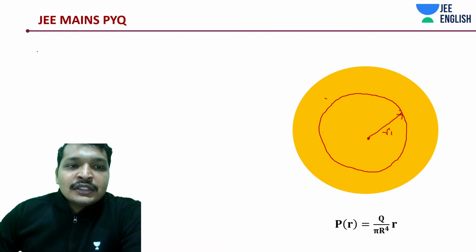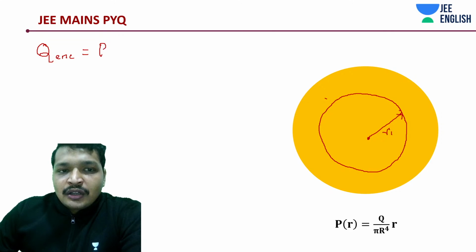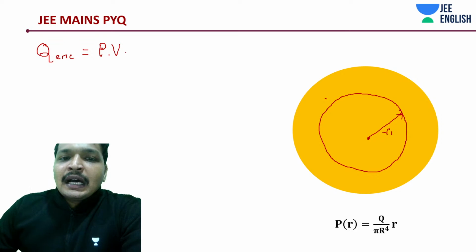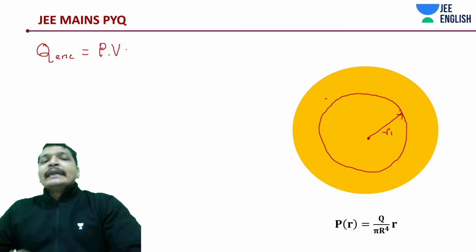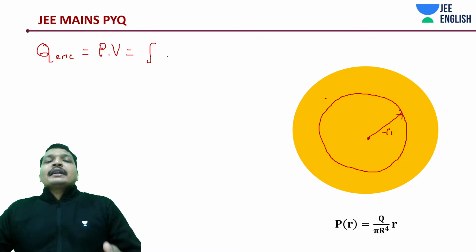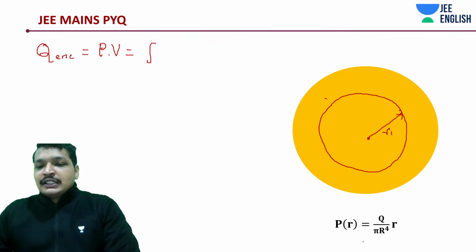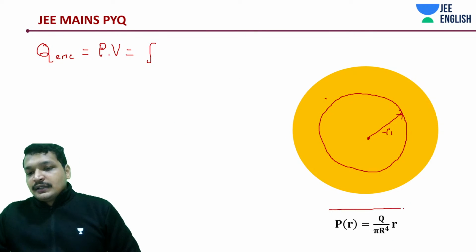So to find out the charge enclosed, what is given to you? Some charge density. Generally we say this, rho into volume. But in our case, we should be integrating for every elemental volume, since our charge density is changing. Our charge density is changing.